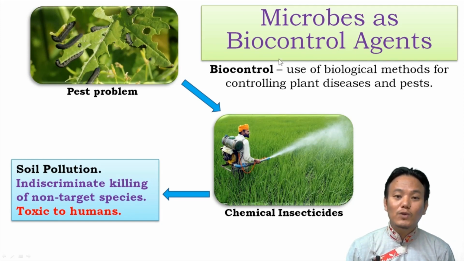In biocontrol, instead of using chemical insecticides, we use biocontrol agents. Biocontrol means use of biological methods such as natural predation. If we find a particular natural predator of this particular caterpillar, then that natural predator will take care of the population of the pest and your pest problem is resolved. And in that method, the use of chemical insecticide is not involved. So let's see some examples of biocontrol agents first.